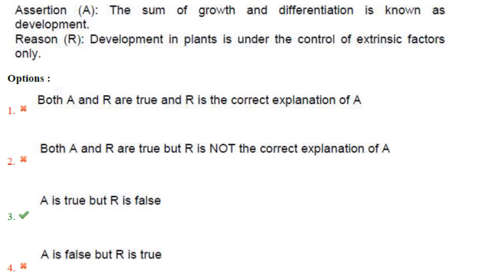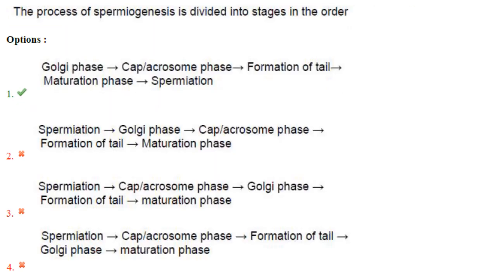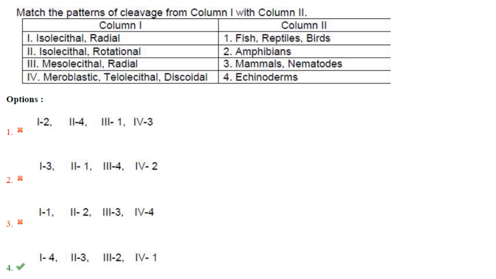Answer is option 3. Then the process of spermiogenesis is divided into stages in the order, that is Golgi phase, then cap acrosome phase, formation of tail, maturation phase and spermiation. Answer is option 1.